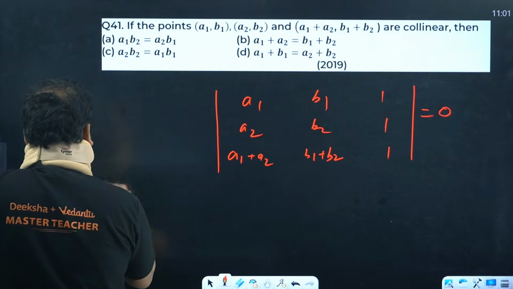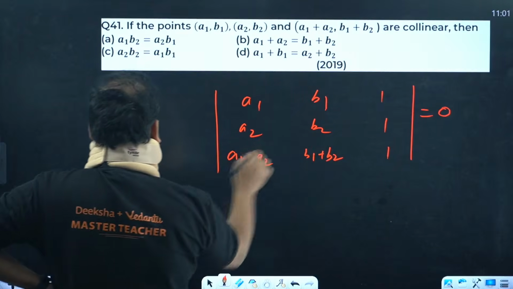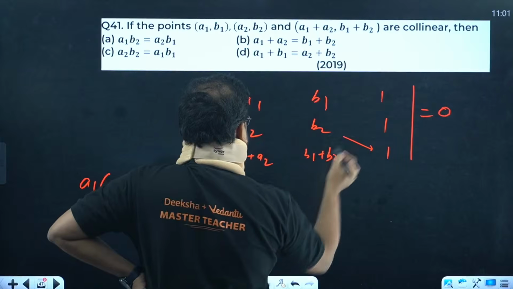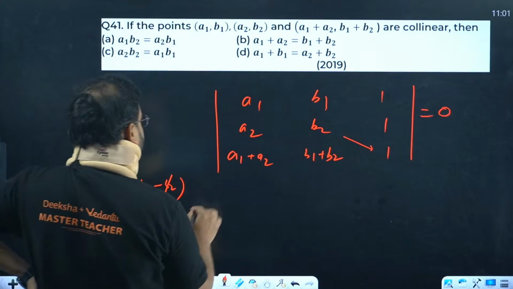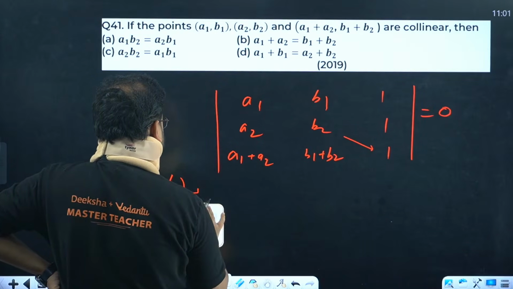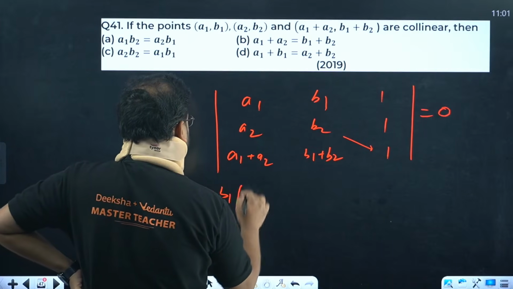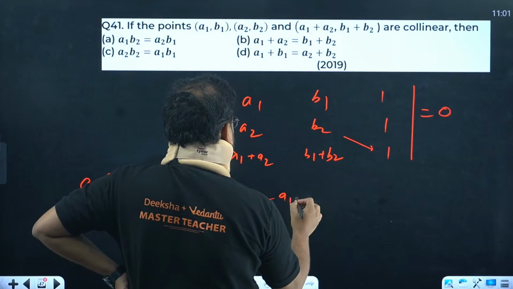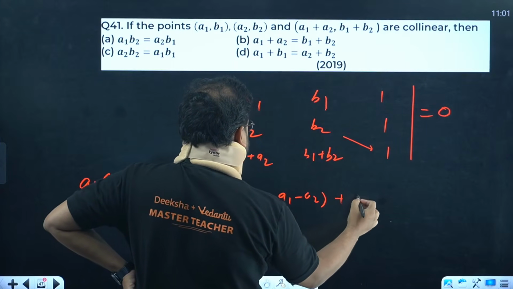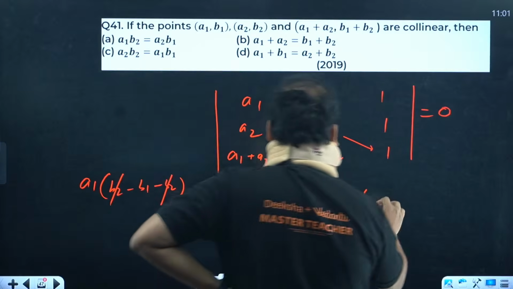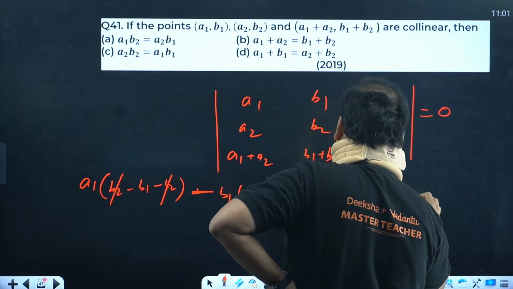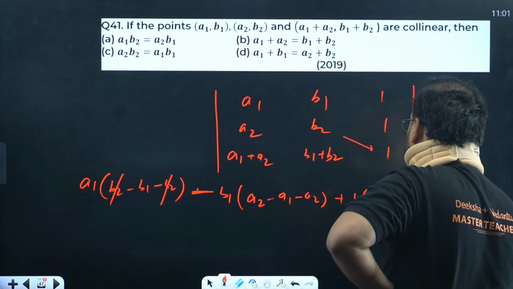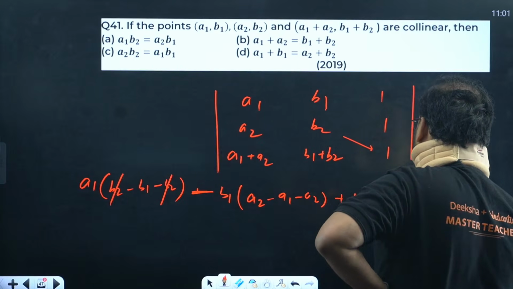We get A1 times B2 minus B1 minus B2. B2 and B2 cancel. Plus B1, sorry, minus B1. For this one, you'll have this removed. So A2 minus A1 minus A2, and with plus 1 we have A2 B1 plus A2 B2 minus A1 B2 and A2 B2.